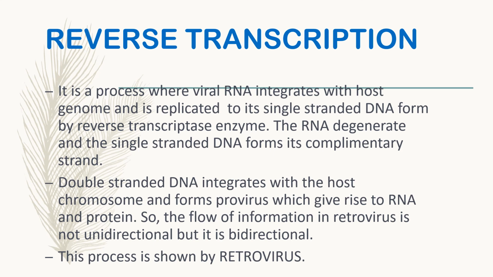Means we can say the flow of information in the retrovirus is not unidirectional, it is bidirectional. Which process? Reverse transcription. It is shown by the retroviruses. So this is the process of reverse transcription, by which viruses form DNA from the RNA.